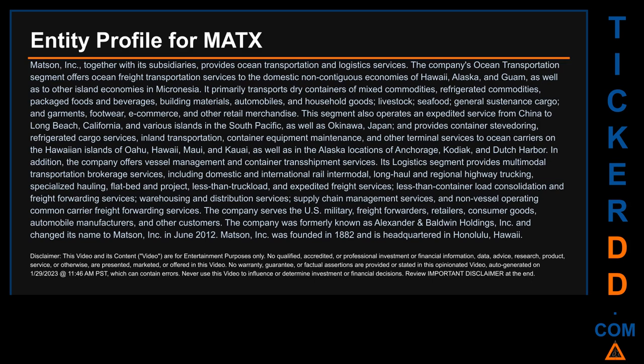The company was formerly known as Alexander & Baldwin Holdings, Inc. and changed its name to Matson, Inc. in June 2012. Matson, Inc. was founded in 1882 and is headquartered in Honolulu, Hawaii.